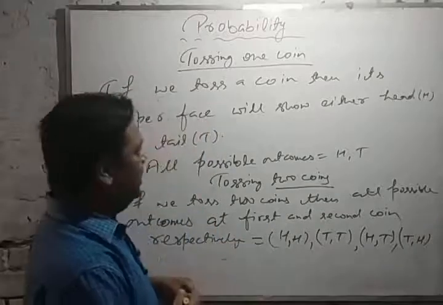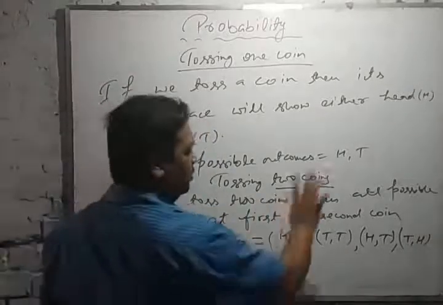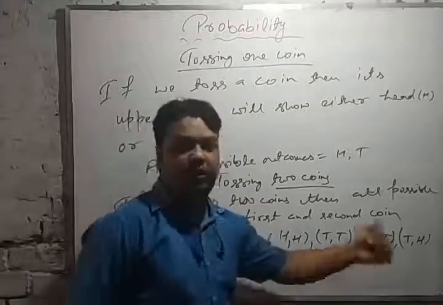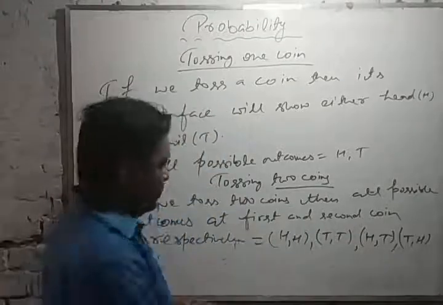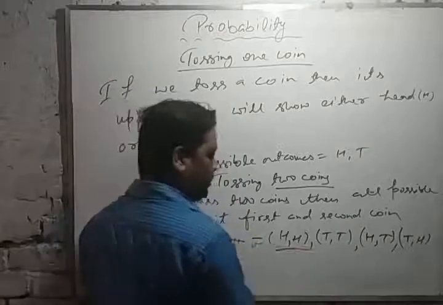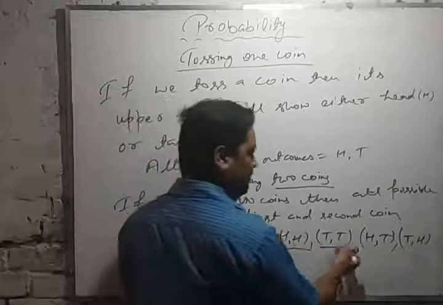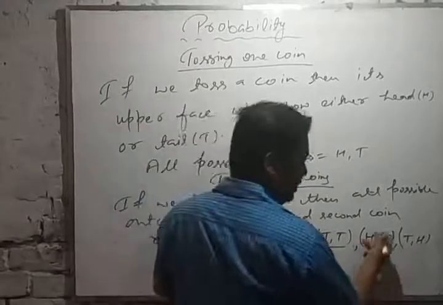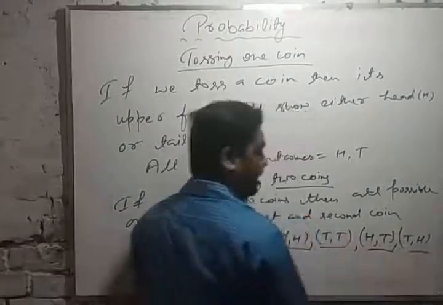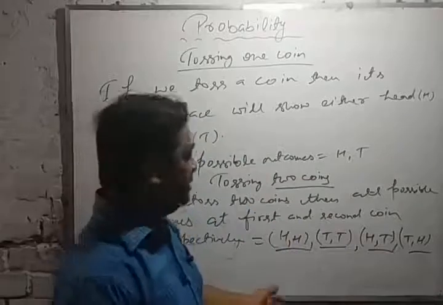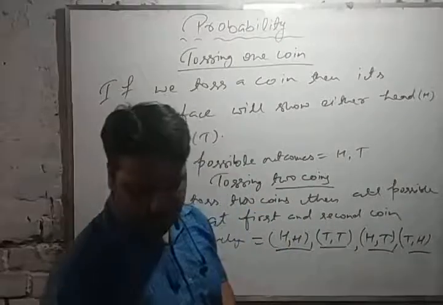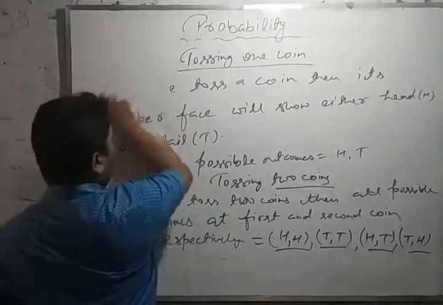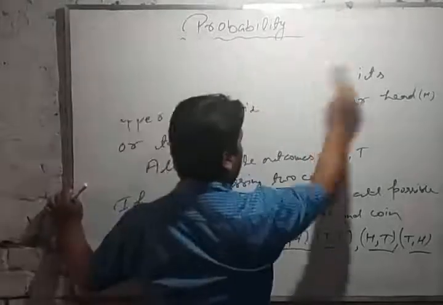It means if you are tossing two coins, then all the possible outcomes will be 4. First time head and head both, second time tail and tail both, third time head and tail, first head, second tail, and fourth time tail and head. So these are the possible outcomes. Now, an important point. Note down the important points also.